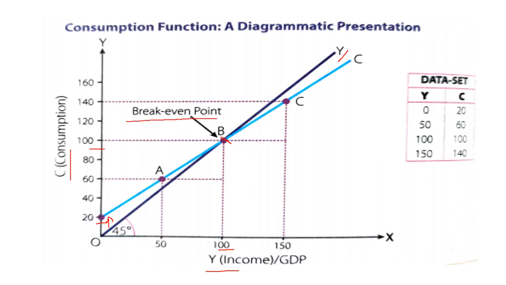The point at which consumption is equal to income is known as the break-even point. Now beyond this point, people start saving something. So the consumption curve is below the income curve. Okay, so this is the consumption function, a diagrammatic presentation.